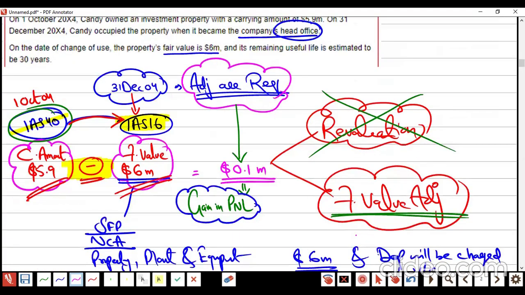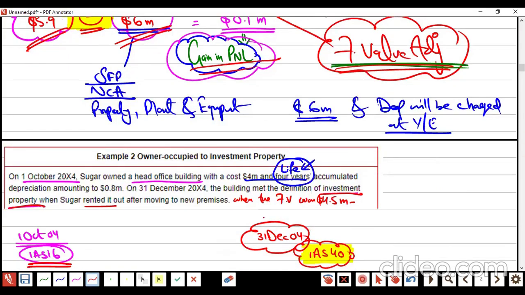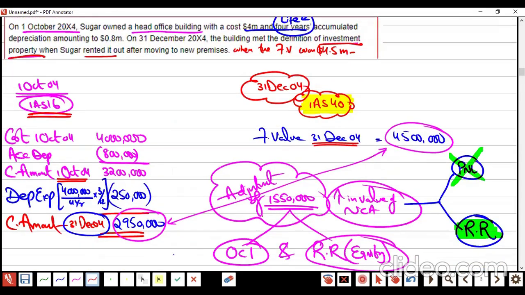Look here. Here we said it's a gain in profit and loss. Why? Because we were coming from IS 40. We said there is no revaluation in 40, it is fair value adjustment, which is a gain. Here, we are coming from IS 16. So in 16, the gain is in OCI and in equity.